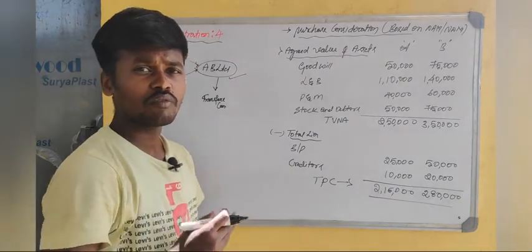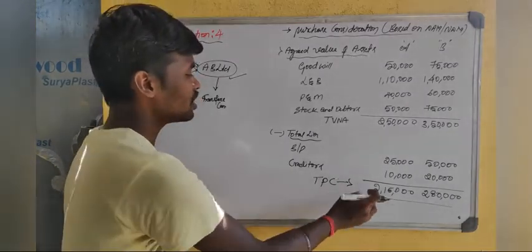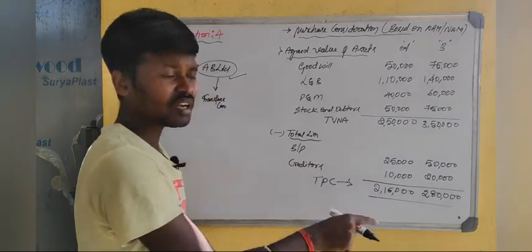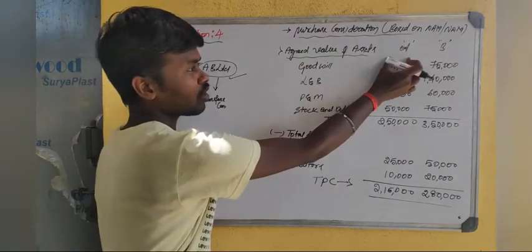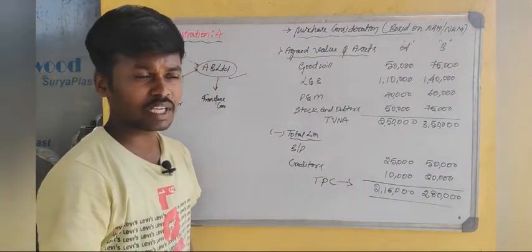So now we have to calculate how this purchase consideration will be discharged by the transferee company to the shareholders of the transferor company. In what form is it distributing this purchase consideration to the shareholders of the transferor company?